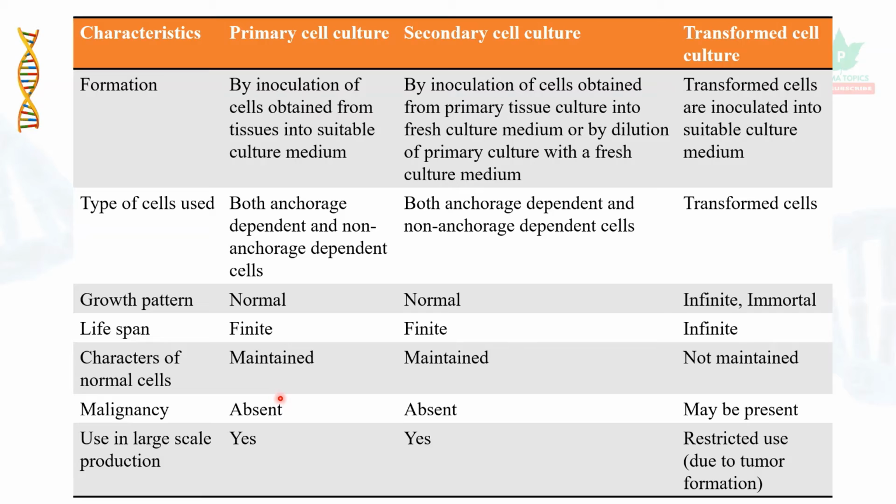Malignancy or cancerous nature is absent in primary and secondary cell culture. It may be present in the transformed cell culture. So large scale production is applicable for primary and secondary cell cultures, whereas due to tumor formation, the use is restricted in case of transformed cell culture.